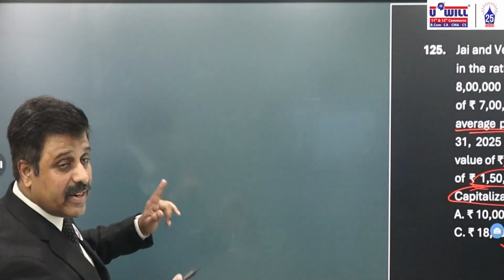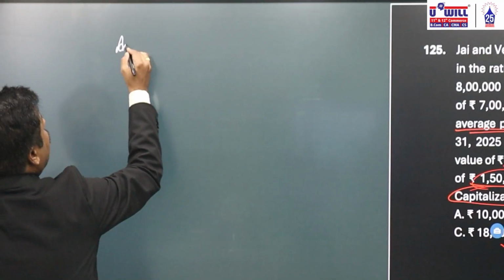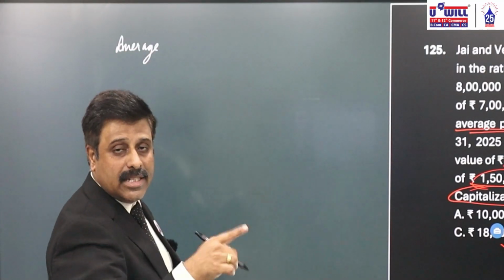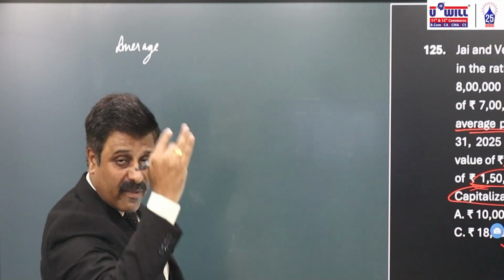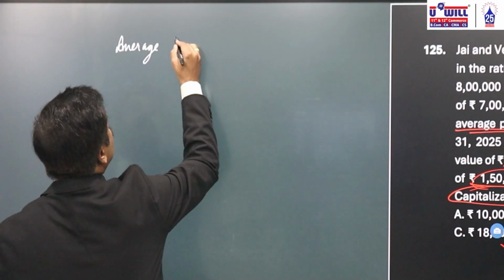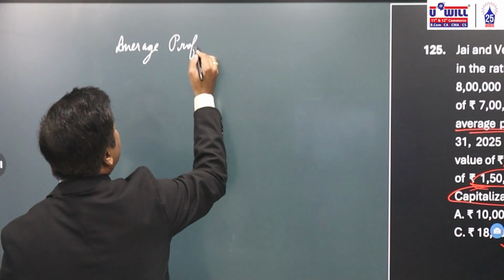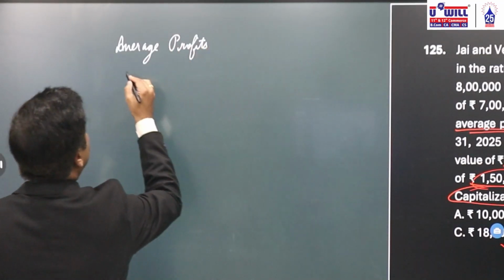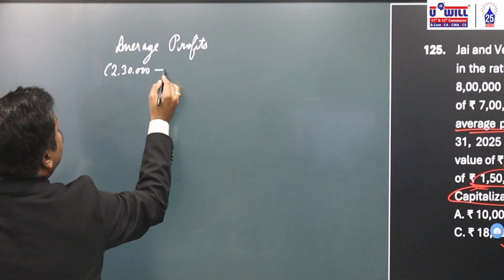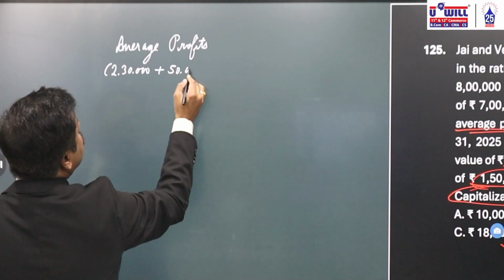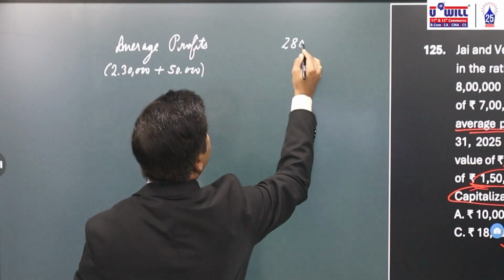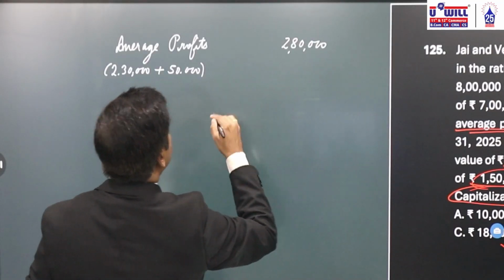So when we take profits, we always have to eliminate any abnormal items. If it is an abnormal gain, then instead of adding it, you subtract, because if you remove the gain, the profit will decrease. Here there is a loss. If you remove the loss, the profit will increase. So what average profits will we take into consideration over here? 2,30,000 plus 50,000, 2,80,000 are the average profits of the company.